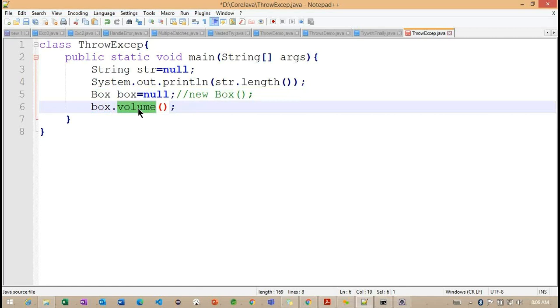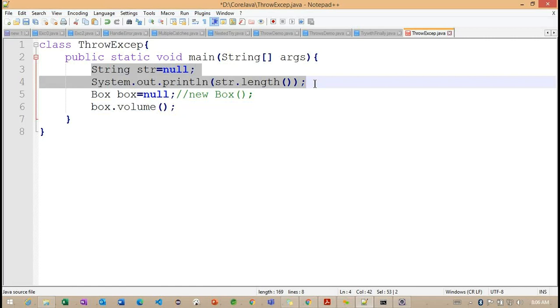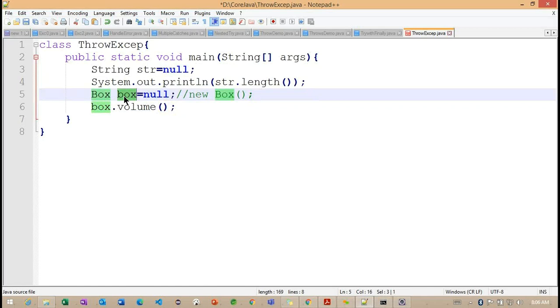So how can we call this value method? The same thing happens for these two lines of code. Whenever we work with null and do any other operation on the null value, we may get a null pointer exception. So this is all about the null pointer exception.